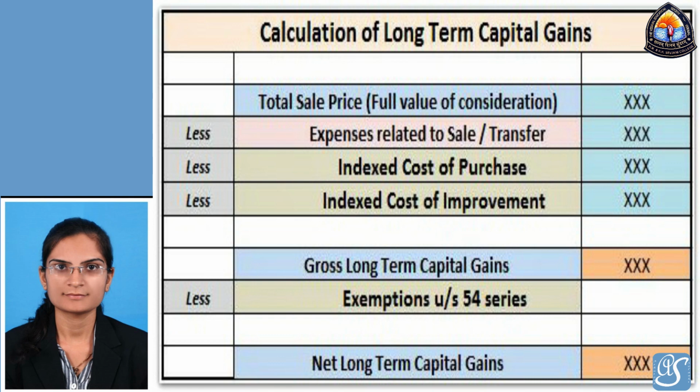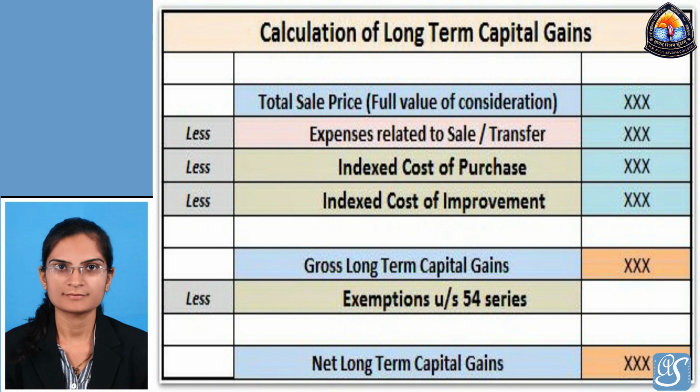Any kind of expenses like brokerage or commission you have paid are your expenses related to sale. Then you have to deduct the indexed cost of purchase, and then less indexed cost of improvement, and then you will get your gross long-term capital gain. Less exemption, and then you will get your net long-term capital gain. That is the format of calculation of long-term capital gain.